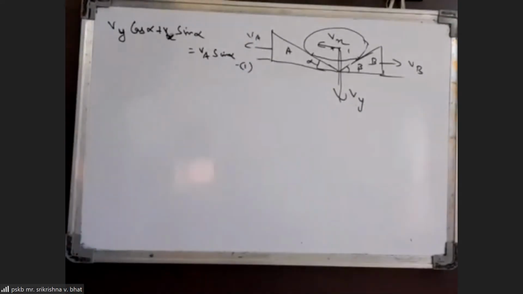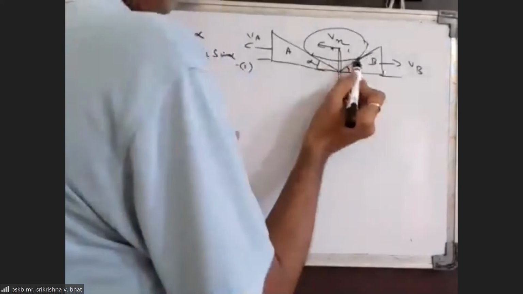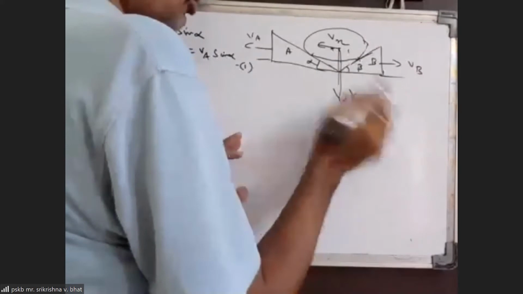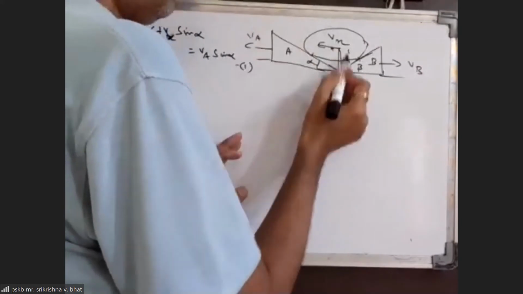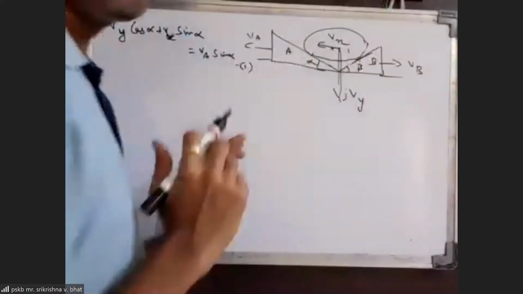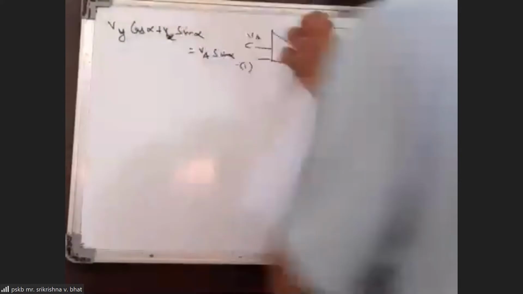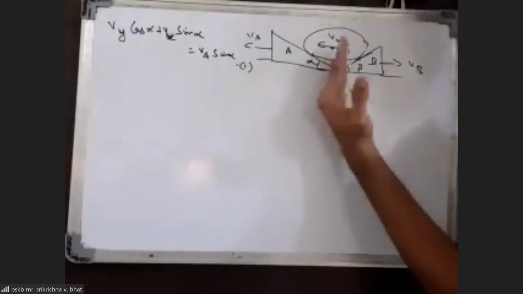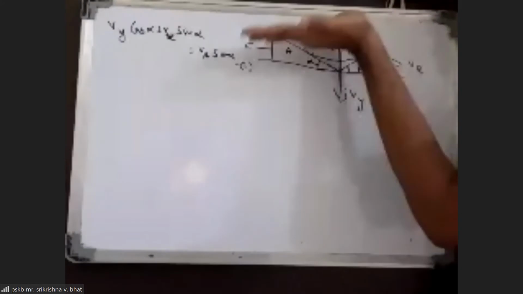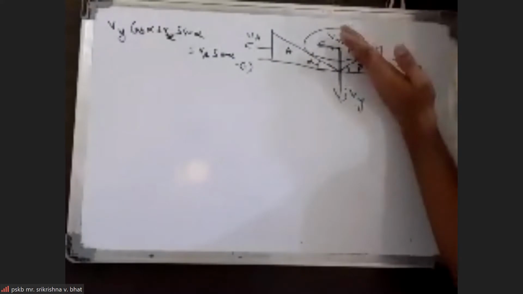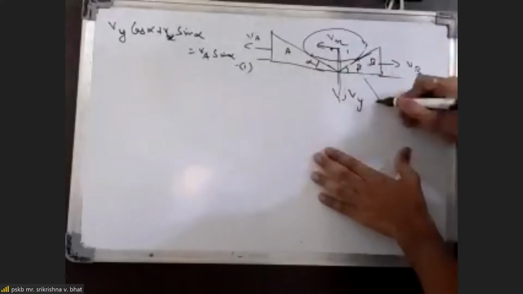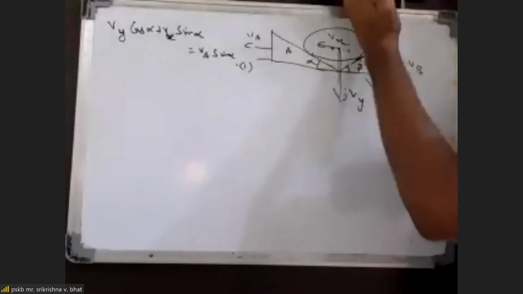The other equation I'll form is that the normal component of velocity of B should be equal to the normal component of velocity of this cylinder. To find the cylinder's velocity along this normal, I should take Vy's component along the normal and Vx's component along the normal and then take the difference, because Vy's component is directed this way along the normal, and Vx's component is directed the other way.